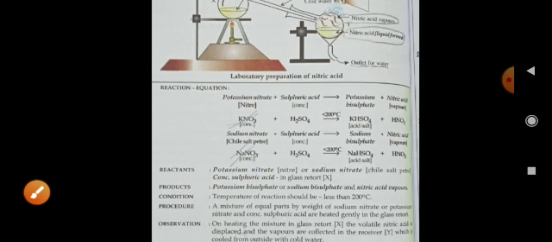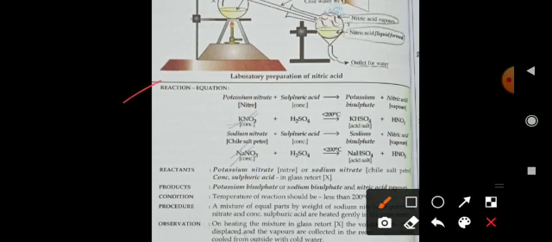What reactions occur in this process are: number 1, potassium nitrate plus sulfuric acid gives potassium bisulfate and nitric acid vapors. Reaction: KNO3 plus H2SO4, at less than 200 degrees centigrade, gives potassium hydrogen sulfate KHSO4 plus nitric acid HNO3. Okay. Now sodium nitrate reacts with sulfuric acid at less than 200 degrees centigrade to give sodium hydrogen sulfate plus nitric acid.